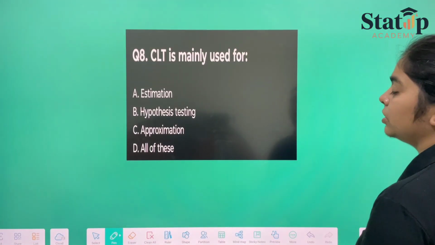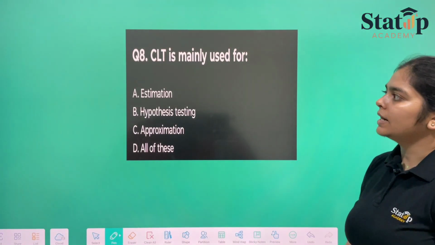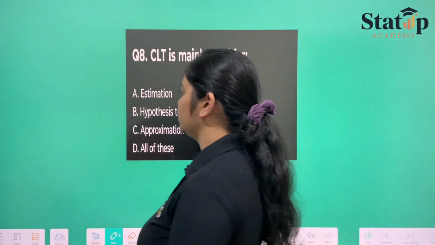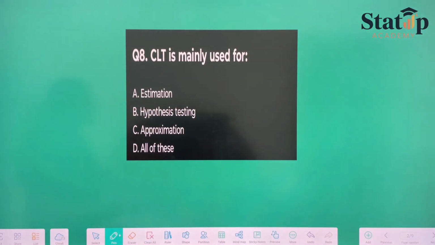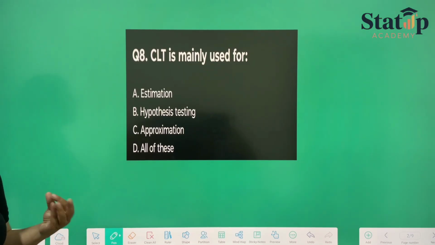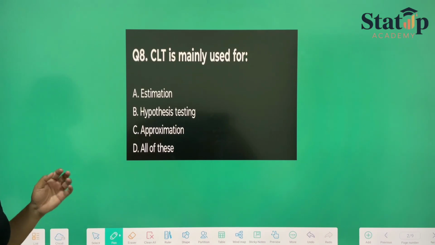Now moving towards the last question. The CLT is mainly used for, so CLT has many purposes of usage such as estimation, hypothesis testing, approximation. All of these use CLT or the standardized form of CLT, so as to compare every sequence or series or every other distribution with the normal distribution.